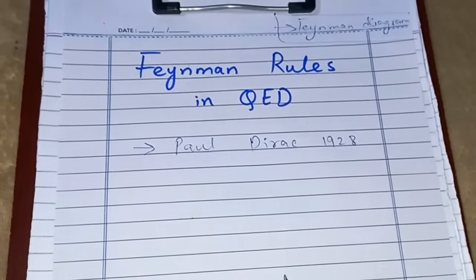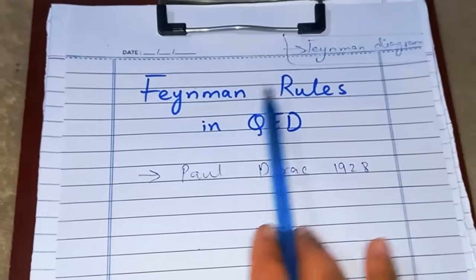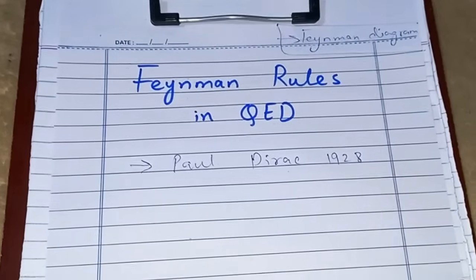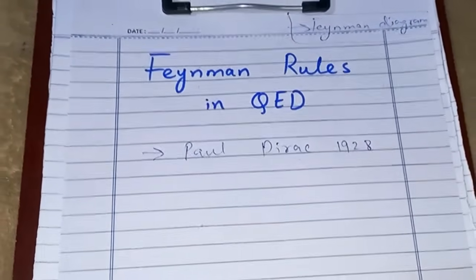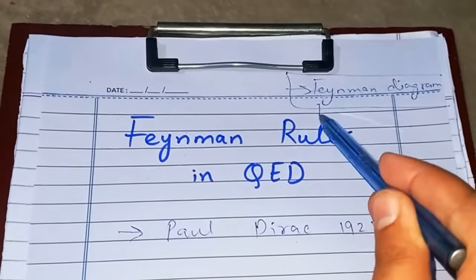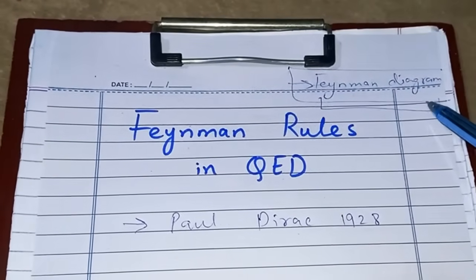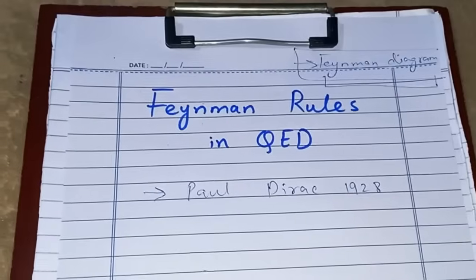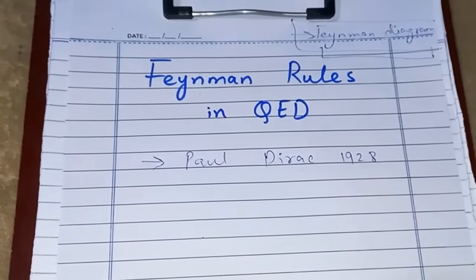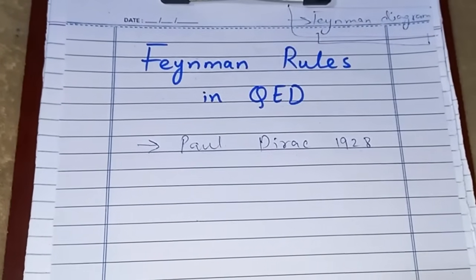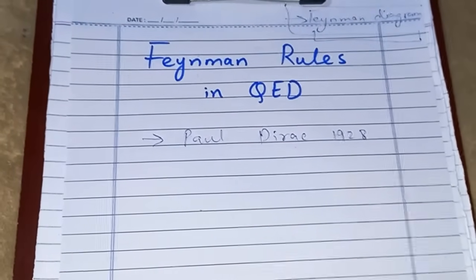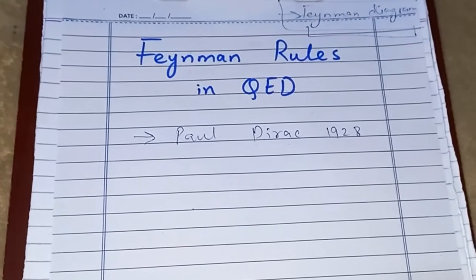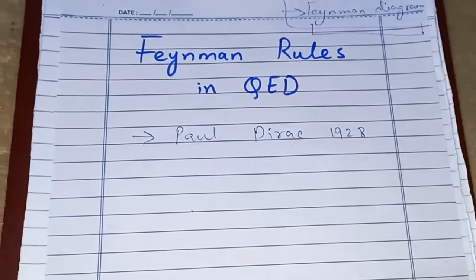All right, and as I told you, what are Feynman rules used for? Feynman rules are actually the set of rules, the set of steps that we follow to draw the Feynman diagrams. And those Feynman diagrams are the pictorial representation of the fundamental interactions between the particles. And following those rules, we can find out an expression for the amplitude of the fundamental interactions under consideration.